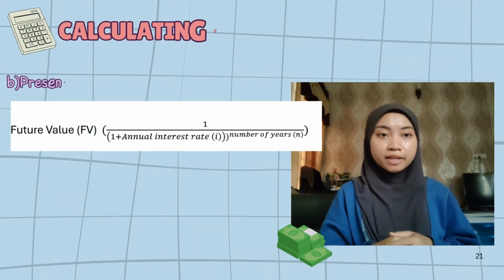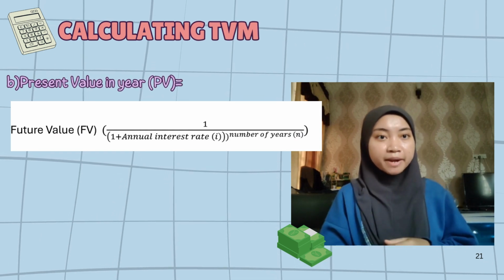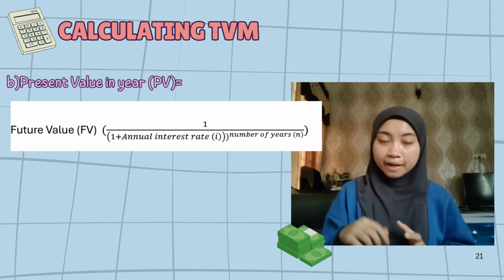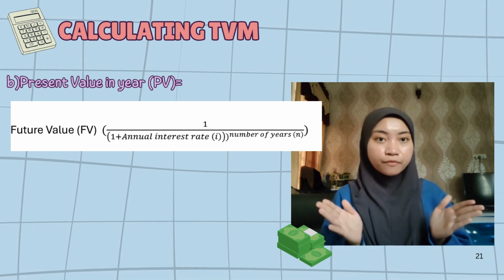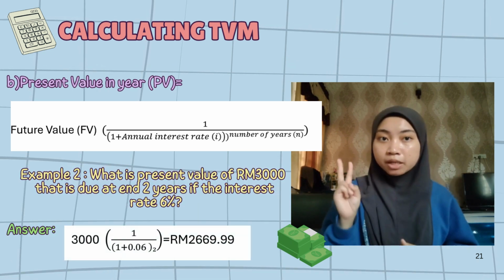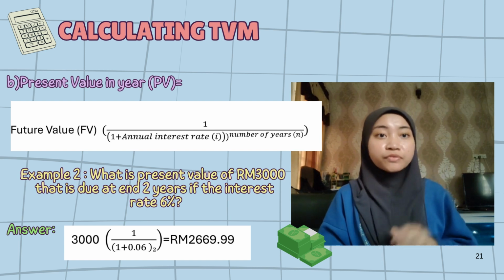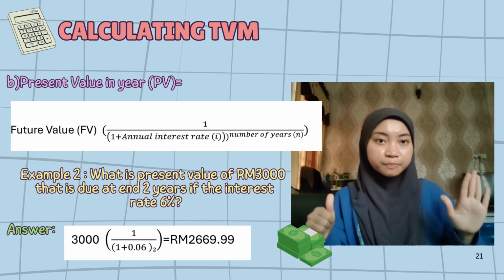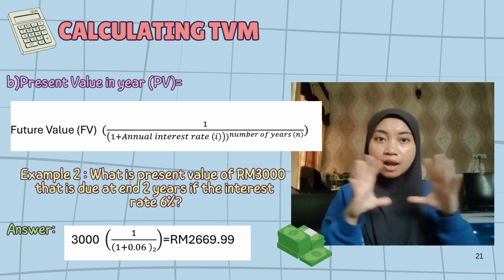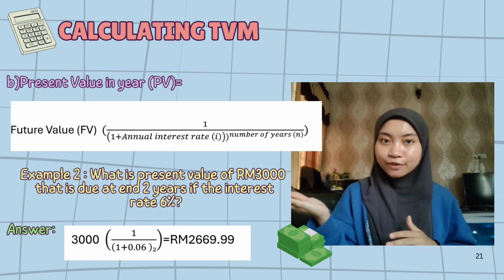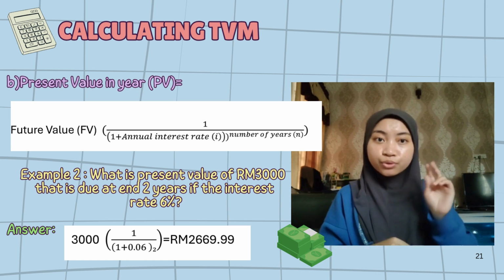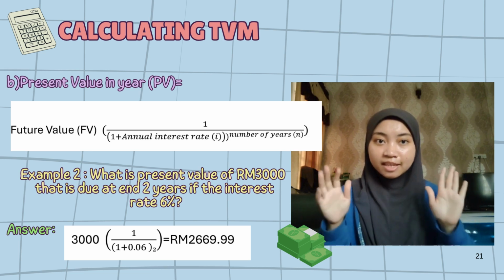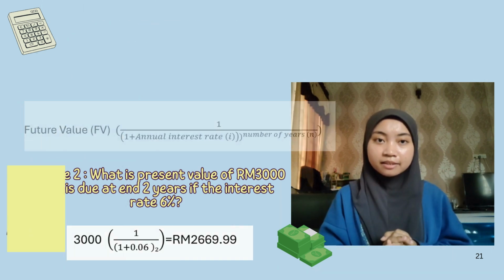For present value in a year, it is future value multiplied by 1 divided by (1 plus annual interest rate) to the power of the number of years. Example 2: what is the present value of 3,000 that is due at the end of 2 years if the interest rate is 6%? You put in all the amounts as in my calculation photo beside me and you will get 2,669 ringgit 99 cents.